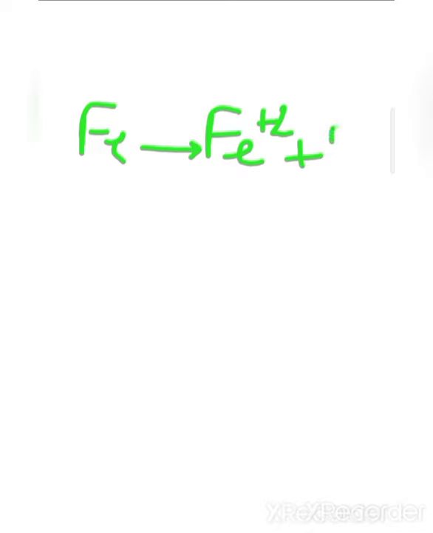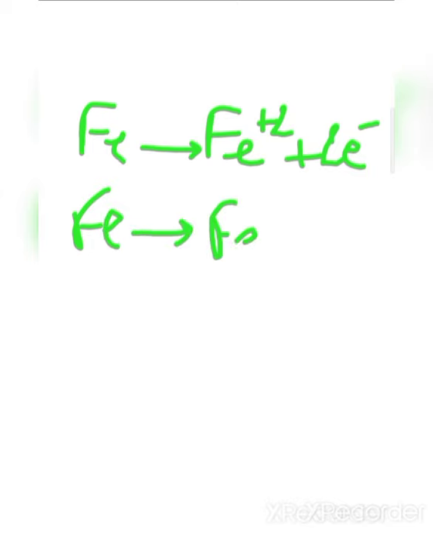Same with iron. Fe also shows variable valency. Sometimes Fe donates 2 electrons and sometimes Fe donates 3 electrons from its valence shell. Means iron also shows variable valencies.